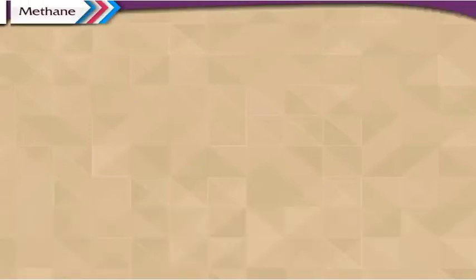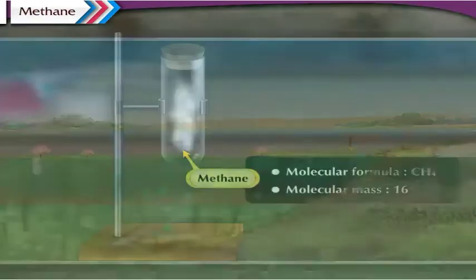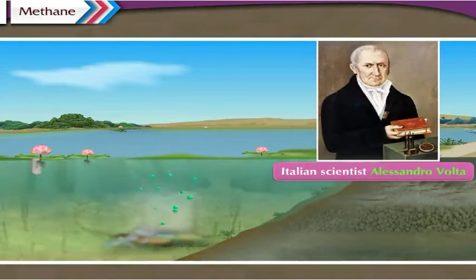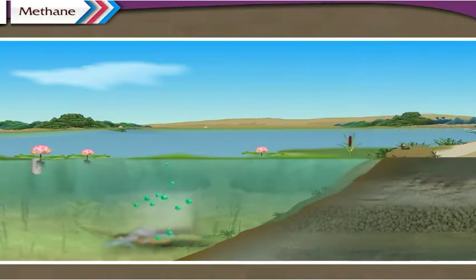The molecular formula of methane is CH4 and its molecular mass is 16. Methane gas was discovered by the Italian scientist Alessandro Volta during 1776 to 1778 while he was studying gases found in marshy land. As methane is found at the surface of marshy places, it is also called marsh gas.